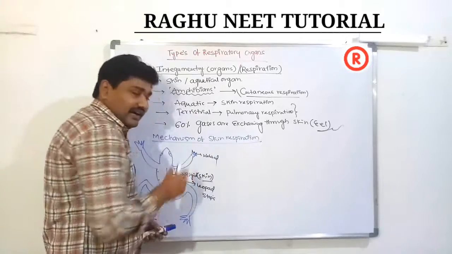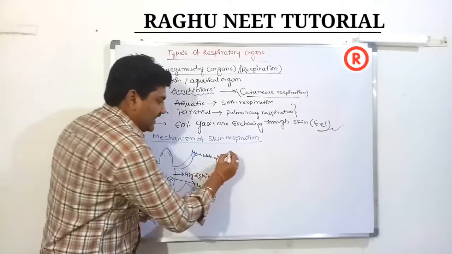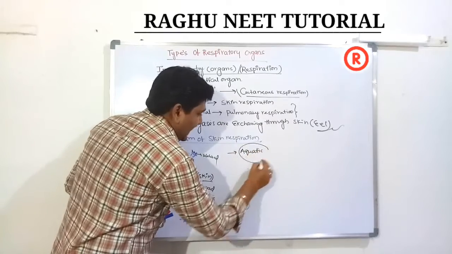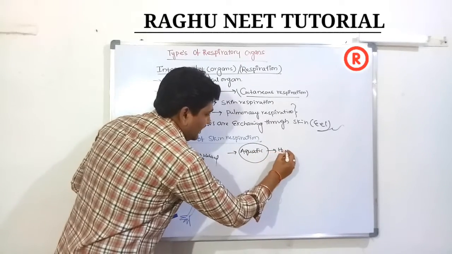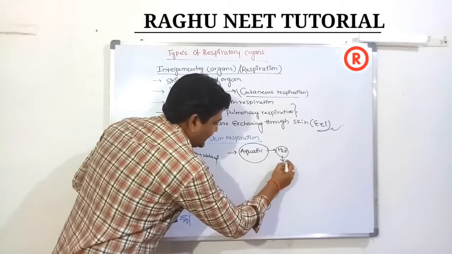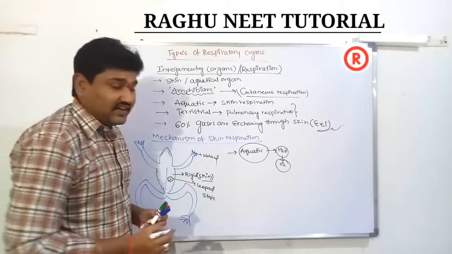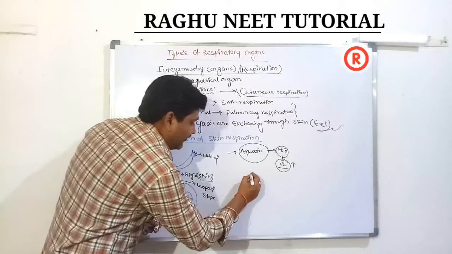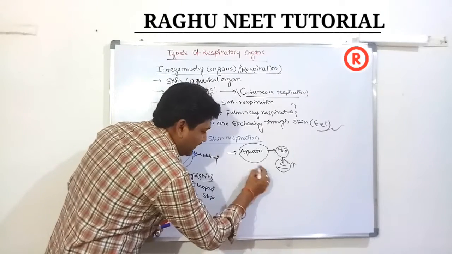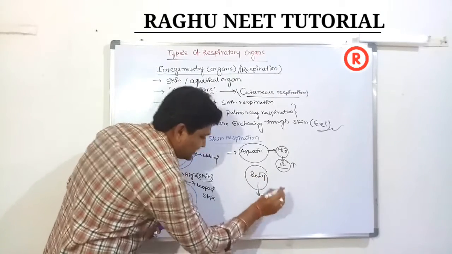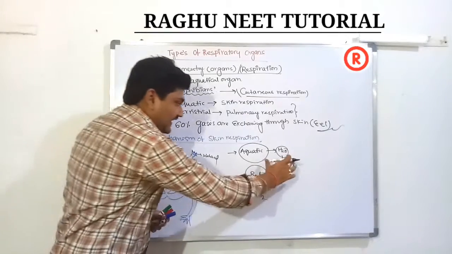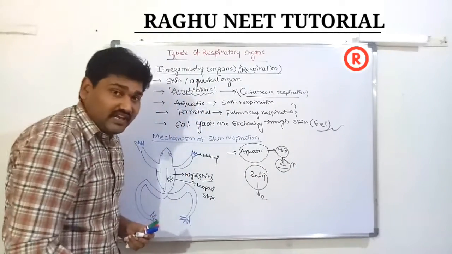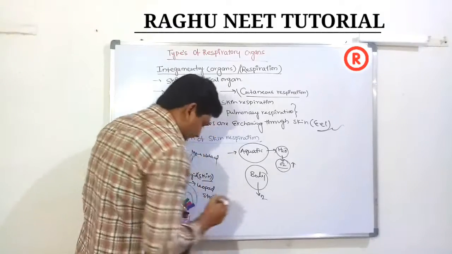When the amphibia is in an aquatic condition, the aquatic region has dissolved oxygen. The water has a dissolved state of oxygen present, so the body of the amphibia has very little oxygen. The aquatic region has a huge amount of oxygen, but the amphibia has very little oxygen. So what is the nature of the gases?